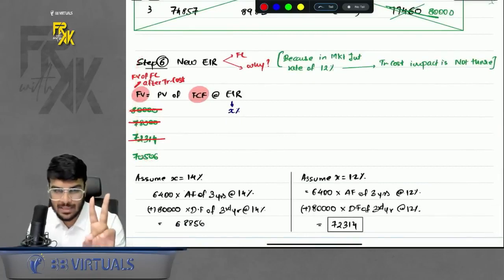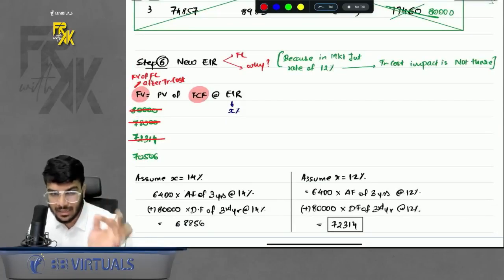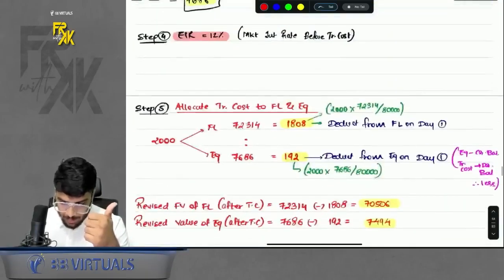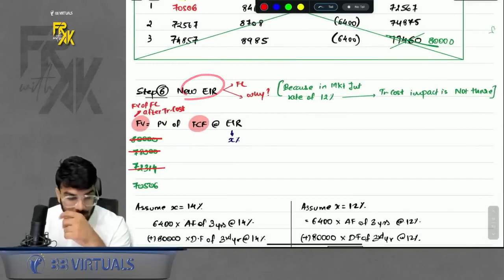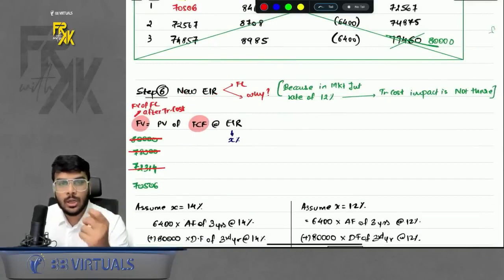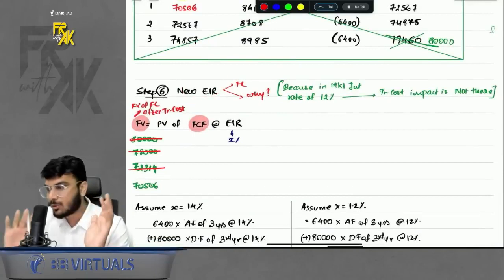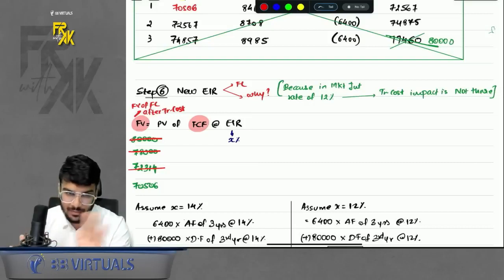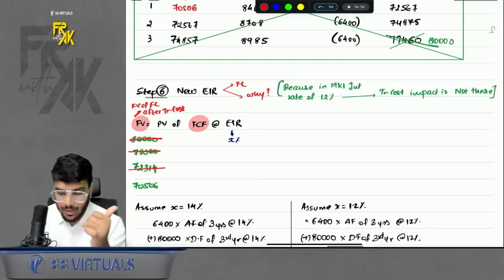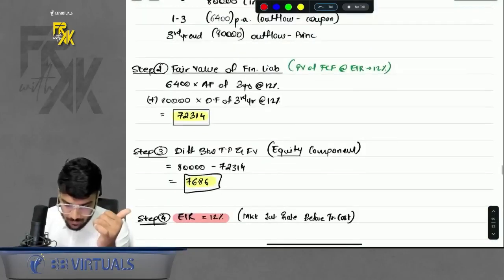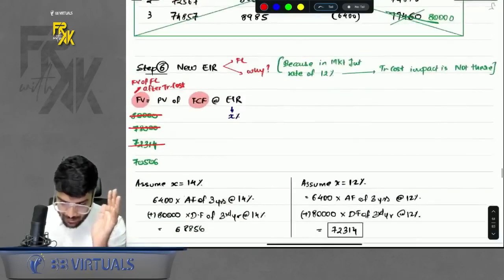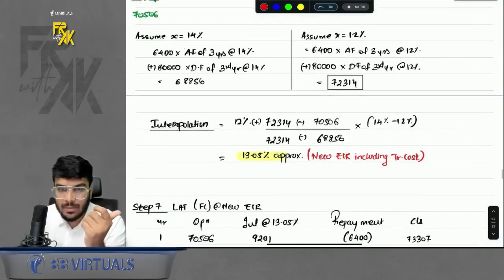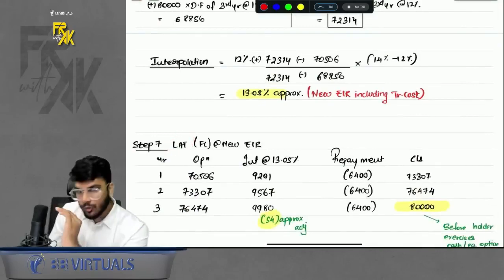So 2 new steps are there in case of CFI with transaction cost. The first new step is allocation of TC to FL and equity, and the second new step is calculating the new EIR. In my example, I had taught you how to calculate the EIR, but of course in the question given in the module, the new EIR including the effect of TC is already given. So 2 EIRs are given. One is the old EIR, which will be used to calculate the fair value of FL before TC, and then the new EIR, given after the effect of TC, will be used to prepare the LAT. We already discussed all these things.